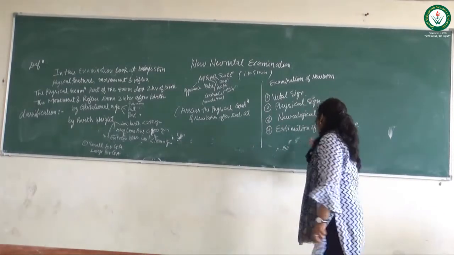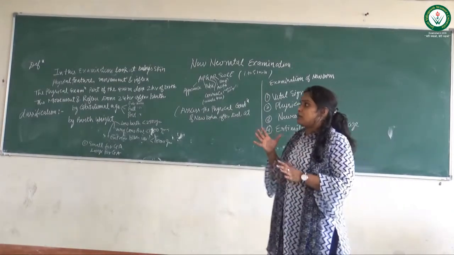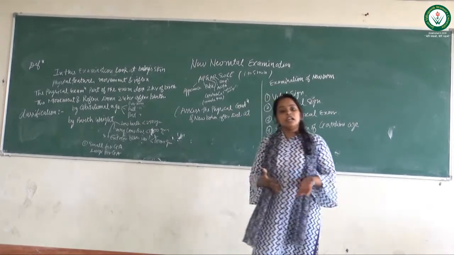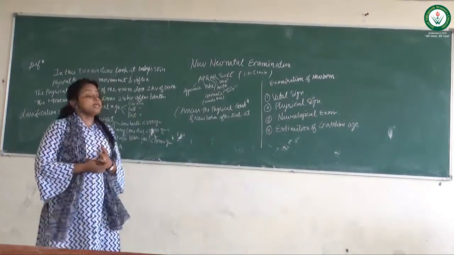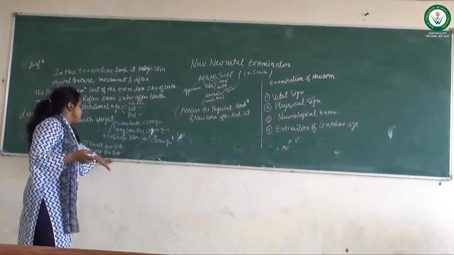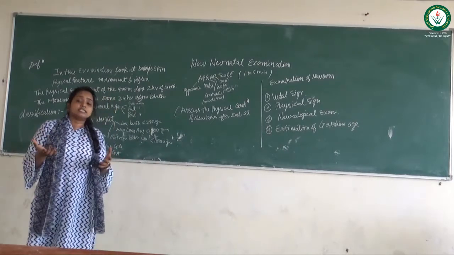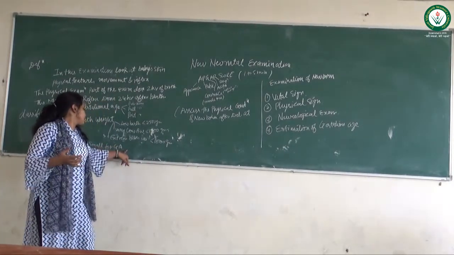And in estimation of gestational age, we have to check whether the baby is small for gestational age or large for gestational age. For small for gestational age, we check if the baby's birth weight is very low and the gestational period is lower than 9 months, so we call it small for gestational age.